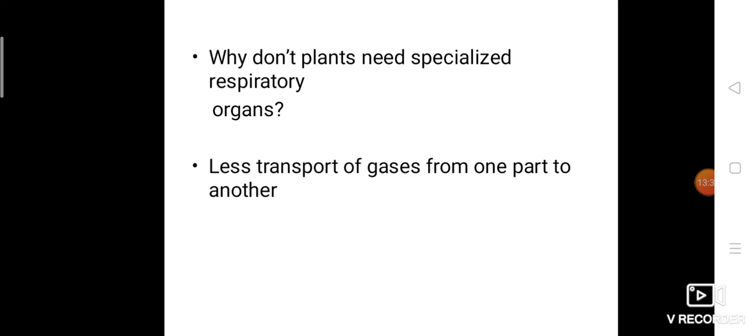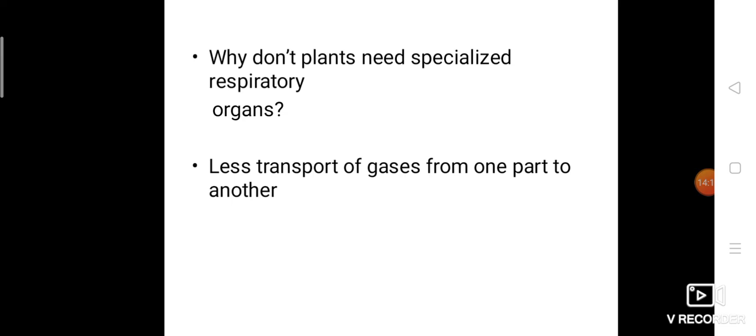Why? Because there is less transport of gases from one part to another. Why are they saying less transport of gases? See, in a human being, we are not producing any oxygen. We are getting oxygen from the atmosphere, isn't it? But if we take plants, the plants are producing oxygen by the photosynthesis process. So that oxygen is utilized for respiration. Most of the oxygen liberated by photosynthesis is used for respiration. Only a very small amount of oxygen is taken from the atmosphere.